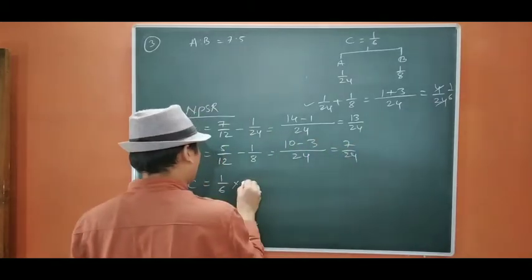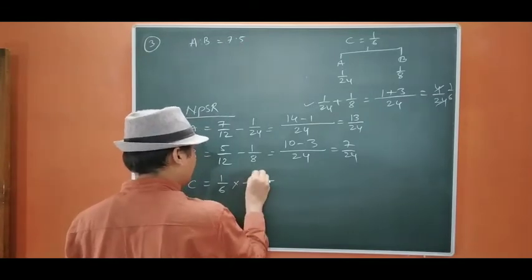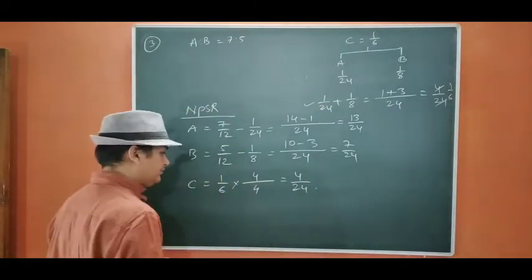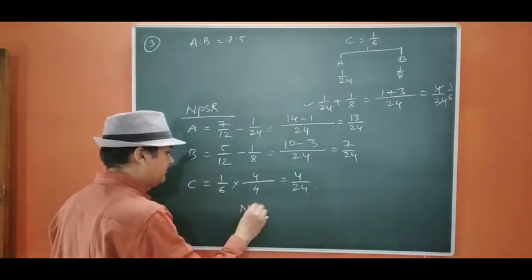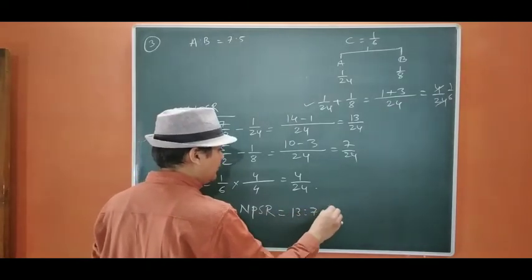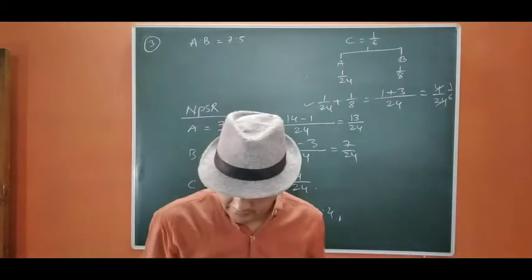To make it 24, we are going to multiply by 4, so 4/24. So the new PSR will be 13:7:4. Okay, so this is the end of question number 3.